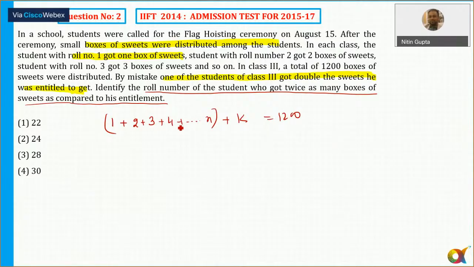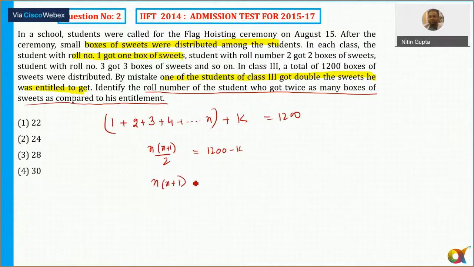तो sum of first n natural numbers, so n into n plus 1 by 2, it is equal to 1200 minus k. Okay. And I need to identify the roll number of the student. So the value of k is given in the option, isn't it? The value of k is already given in the option. So one of the ways, the best way to solve such type of question is only with the help of the options. Or मैं कैसे करता if the option was not given? What method I use for?